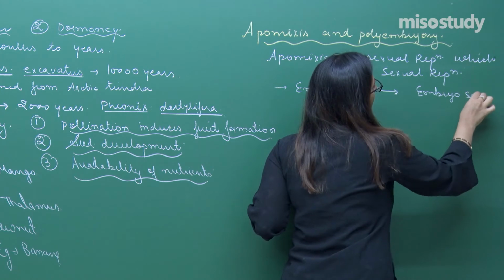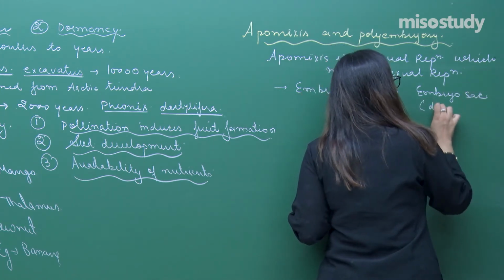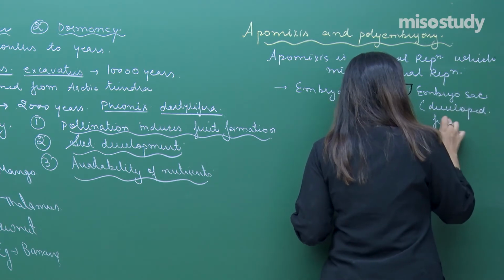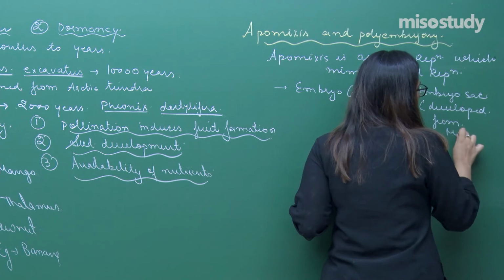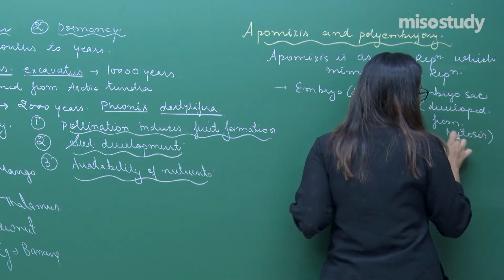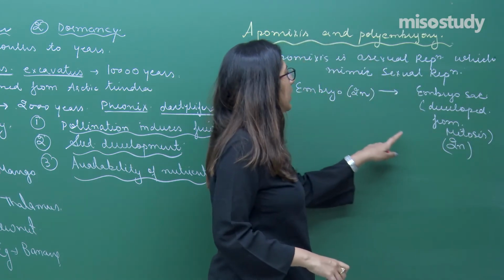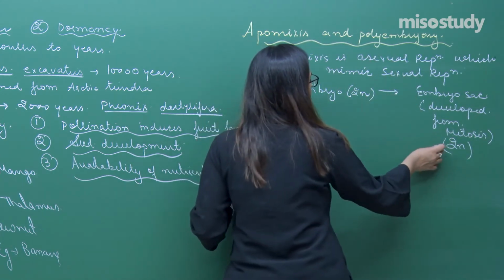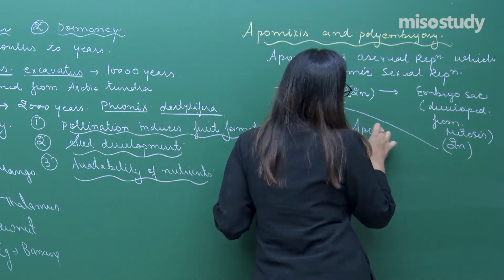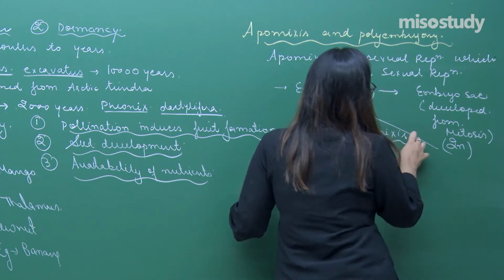For example, you can take an example of an embryo sac. For example, I have one embryo sac, and this embryo sac is developed by mitosis. If it is developed by mitosis, this clearly gives us an idea that it will be 2N. And from that 2N condition, if there is formation of an embryo, then such a condition will be termed as apomixis. Now tell me one thing, will they require the process of fusion?